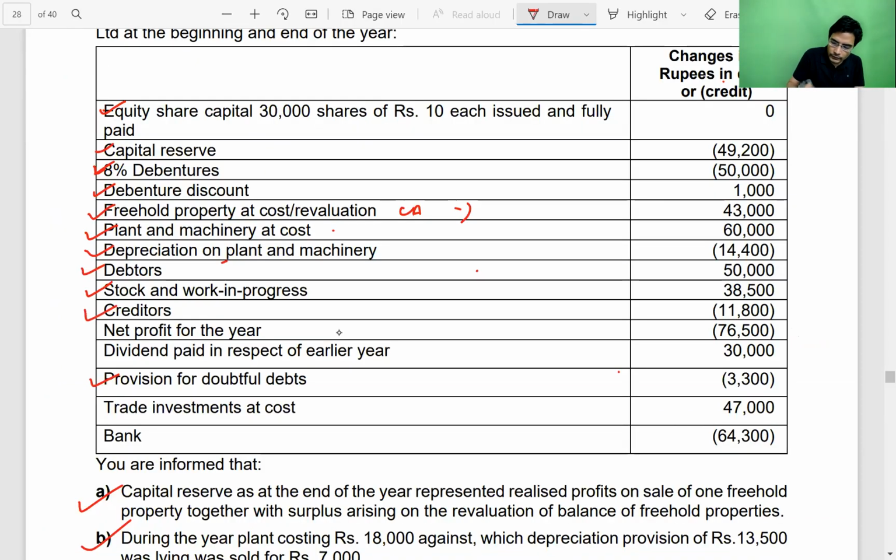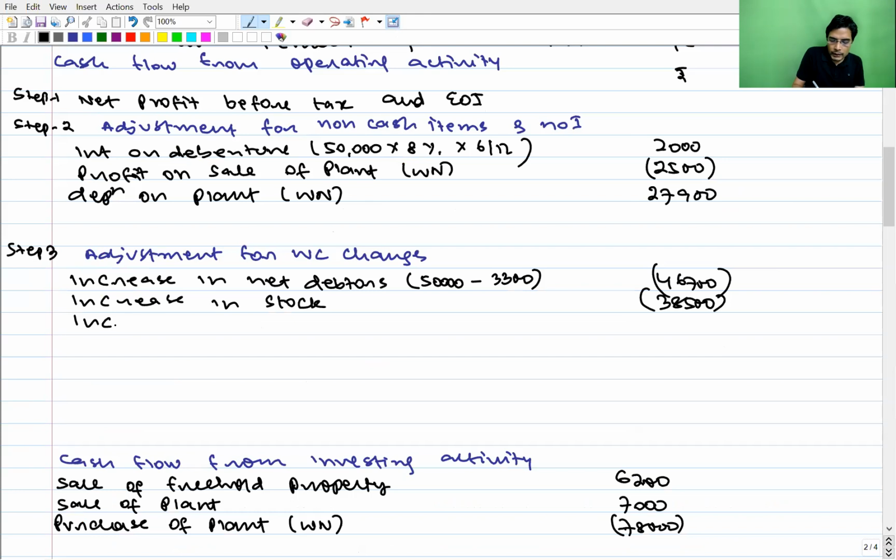Next. Creditor balance has also gone up. Creditor is a liability. It has a naturally credit balance and the change is also credit. So increase in creditor. Current liability has a direct relationship. So if current liability has increased, we'll write it as a positive figure, 11,800.